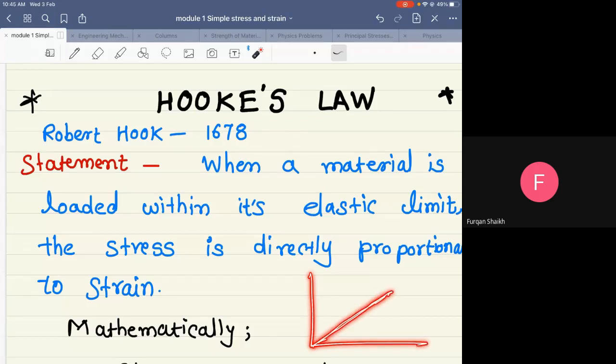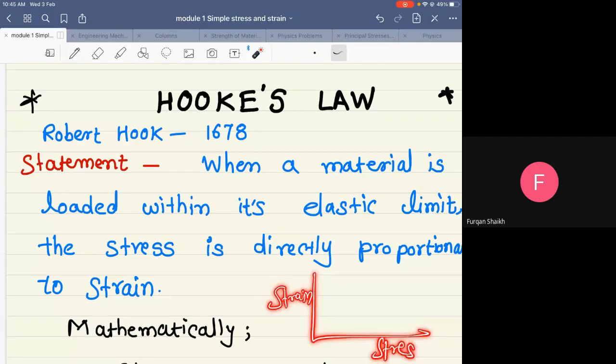If I plot strain on the y-axis and stress on the x-axis, then I can show this relationship by a straight line, which is known as directly proportional. As the stress increases, strain also increases. So this is the graphical representation of stress and strain, and that was discovered by Robert Hooke.